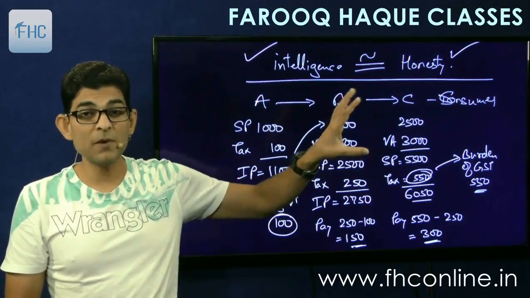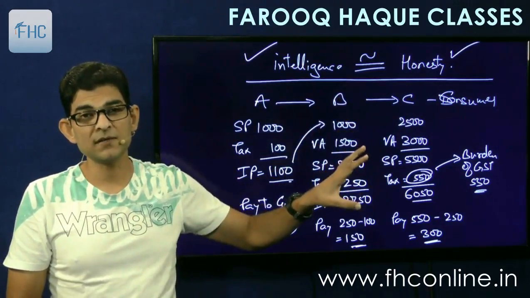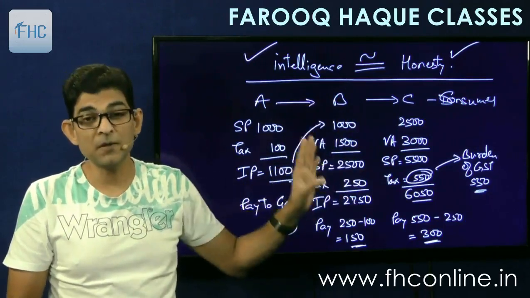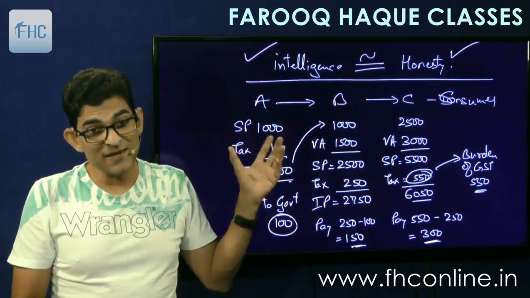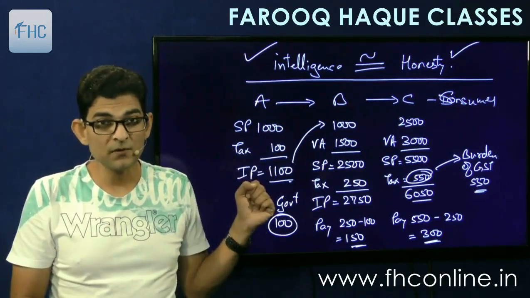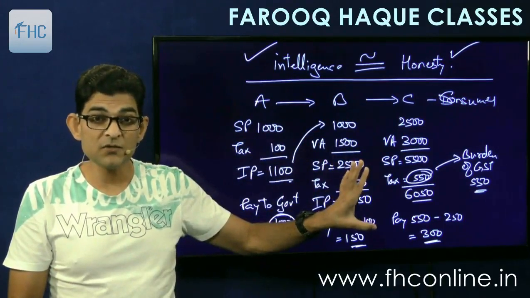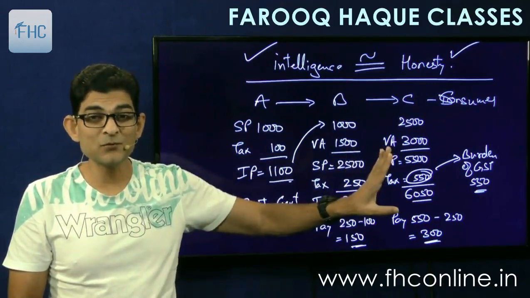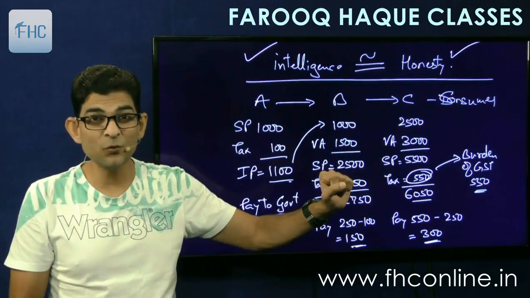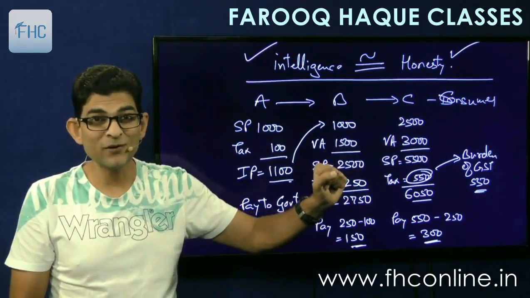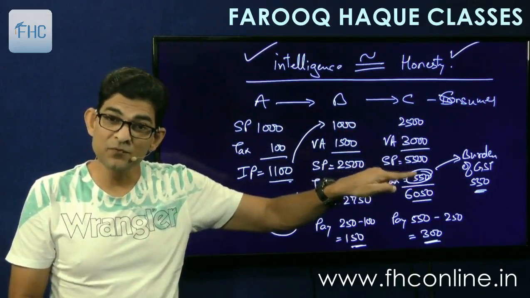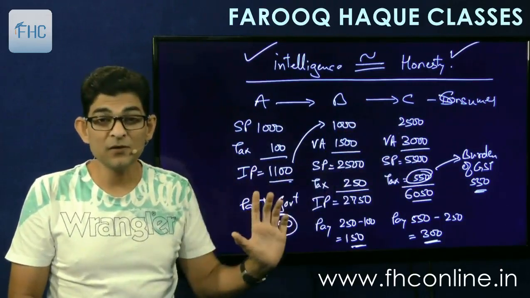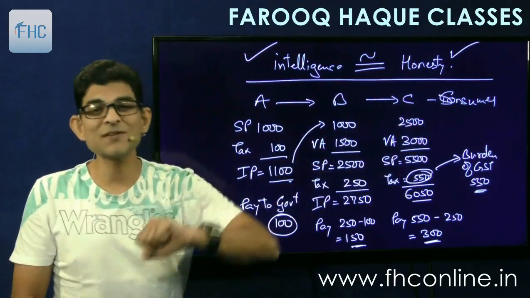If the product sold by B is exempt from GST, just imagine that this is exempted by the government. Then what will happen? This raw material supplied by A is taxable, so he will pay 100 rupees to government. But B will not charge tax because his supply is exempted. So no tax will be forwarded to C. So for C the purchase tax is 0. Input tax is 0. But his output is taxable. So he will pay 550 again to the government. And this 100 rupee will not be allowed as credit to C.